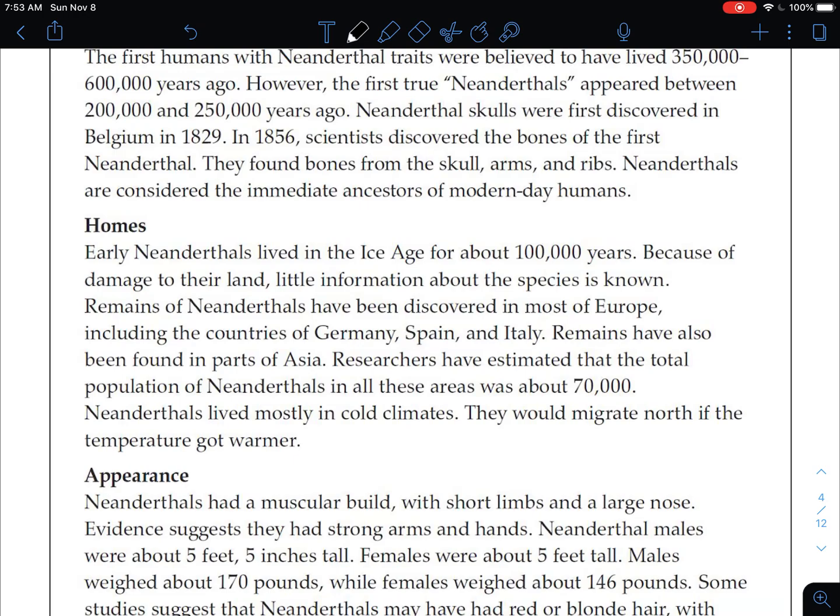Okay, so what type of climates did Neanderthals live in? That's right, cold climates. And I just want to point out, too, if we're talking about their development, it's really interesting that they would migrate north if the temperature got warmer. So they were intelligent. They knew what they had to do to survive.